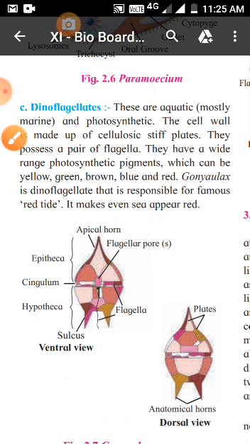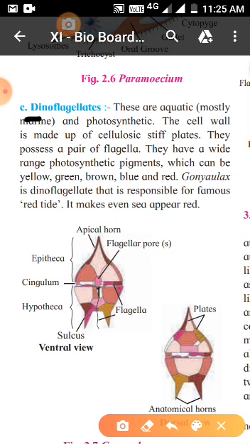It has got two flagella, so that's why di, okay, dinoflagellate. And basically they are always found in marine, aquatic environments. This is the quality of protozoa. Now they have a special characteristic. They are having a pair of flagella, two flagella, okay.